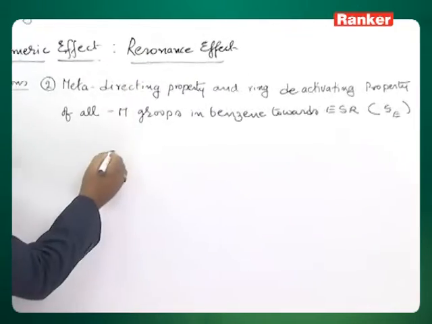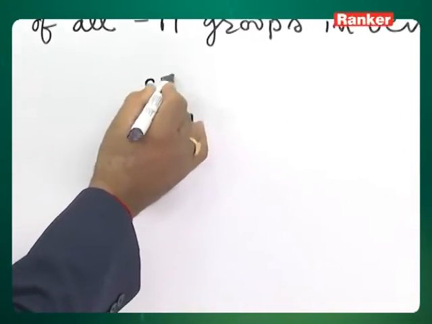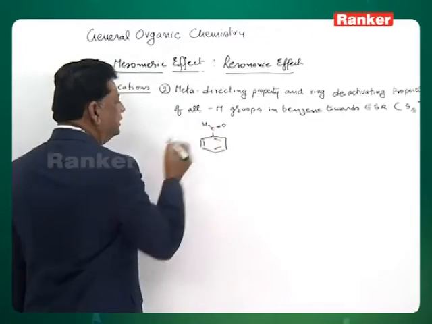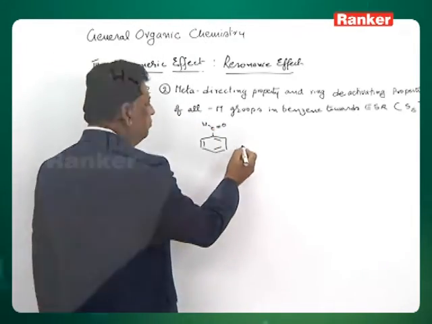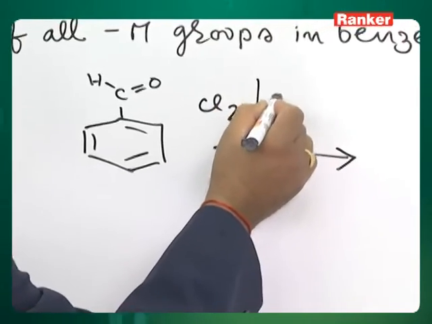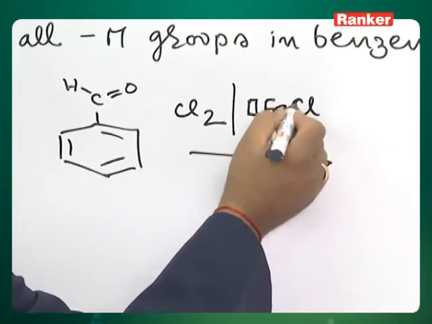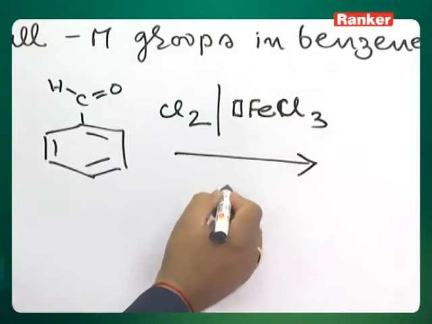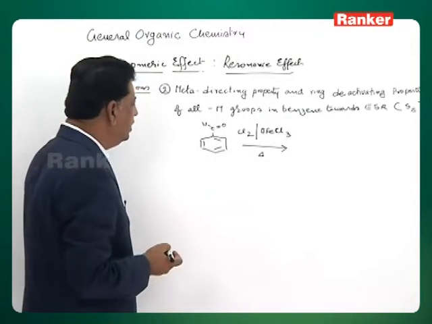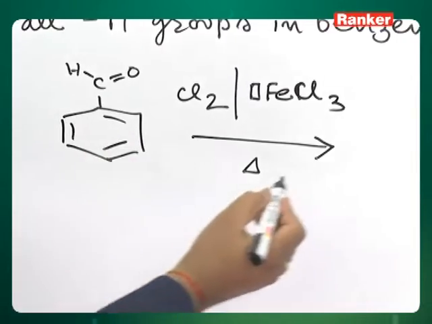A suitable example is if you take benzene having an aldehyde function, that is benzaldehyde. Let us take benzaldehyde, and react it with chlorine in the presence of some ferric bromide or chloride, and heat it for some time. Then one chlorine enters into the ring. Where does it go?